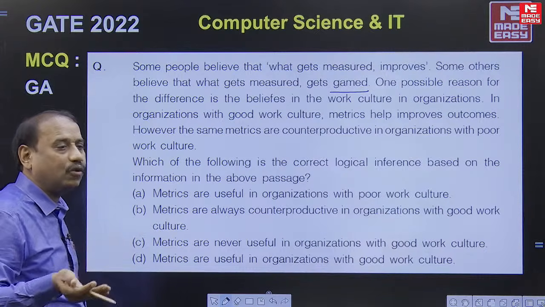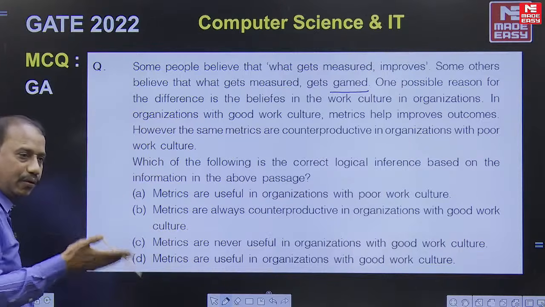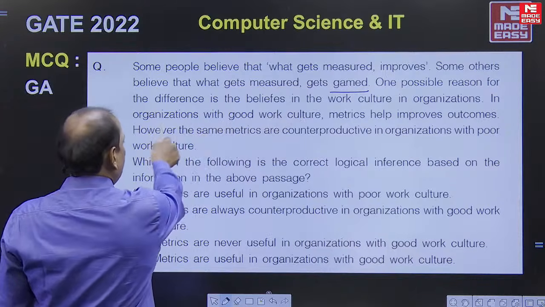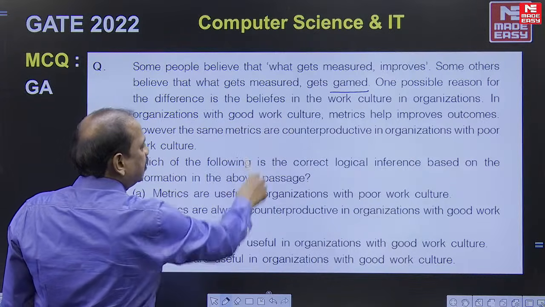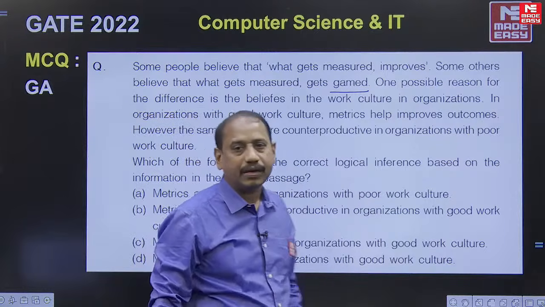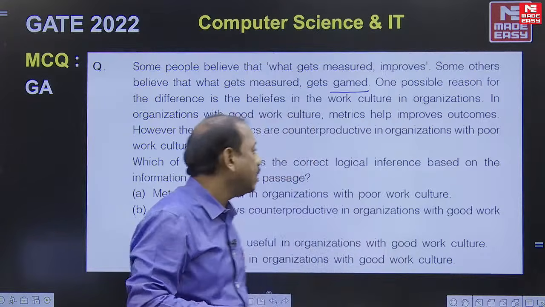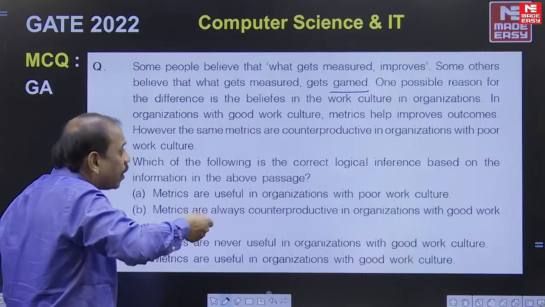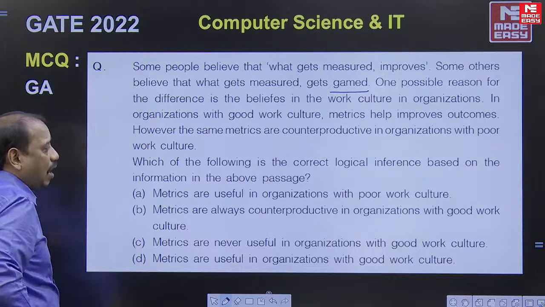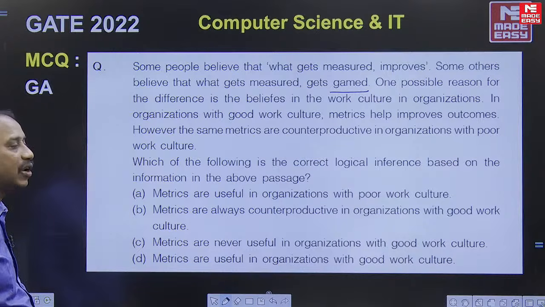Yes, we have good work culture and bad work culture, right? In good work culture, you follow a proper set of principles. In organizations with good work culture, metrics help improve outcomes. What is a metric? A system of measurement is called metrics. They help to improve the outcome. Outcome is nothing but a result. However, the same metrics are counterproductive in organizations with poor work culture.